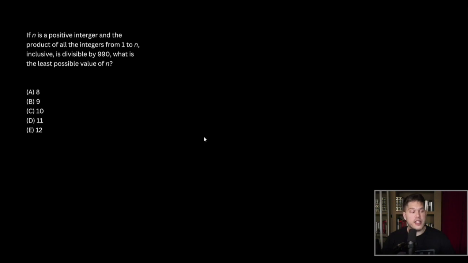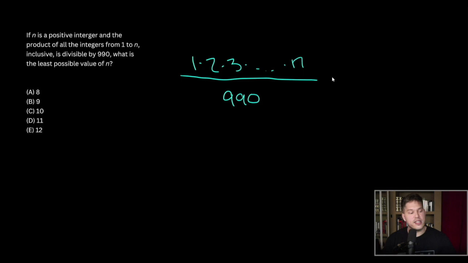If n is a positive integer and the product of all the integers from 1 to n inclusive is divisible by 990, what is the least possible value of n? Okay, so we have some division from 1 times 2 times 3, all the way to n, and it needs to divide evenly into 990. The output needs to be a whole number.